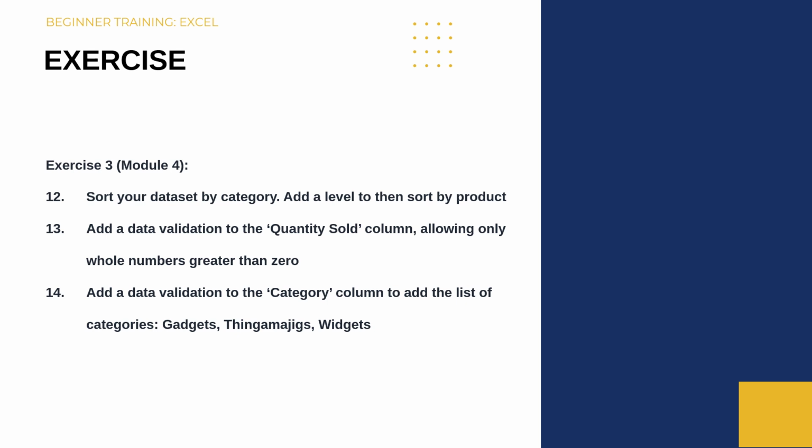For exercise 3, that covers module 4, you need to sort your dataset by category, add a level to then sort by product.